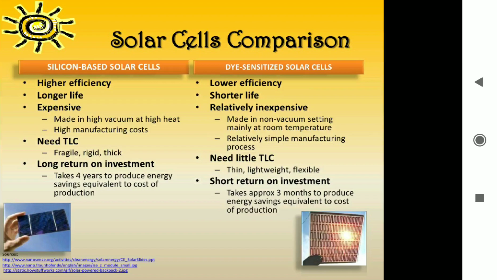flexible. And if you compare the payback, silicon takes 4 years to produce energy savings equivalent to the cost of production. If you compare the dye-sensitized cell, it takes approximately 3 months to produce energy savings equivalent to the cost of production. As you see, there is a comparison and we can say differences are there.